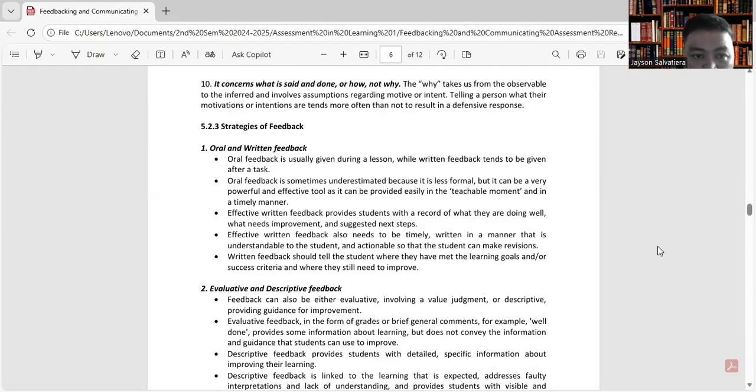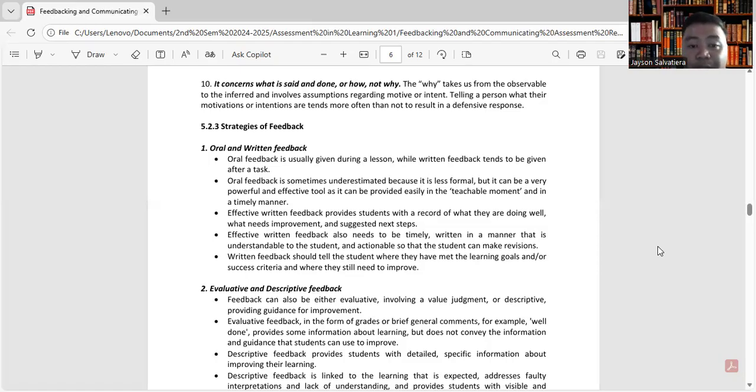Number 1, oral and written feedback. So oral feedback is usually given during a lesson, while written feedback tends to be given after a task. Oral feedback is sometimes underestimated because it is less formal, but it can be a very powerful and effective tool as it can be provided easily in a teachable moment and in a timely manner.